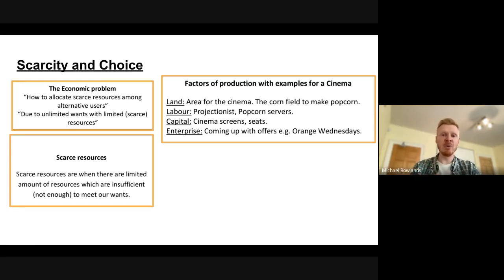Okay, and finally, we have enterprise. This is risk-taking by people in order to achieve profit. So in this case, it would be coming up with the offers. An offer would be Orange Wednesday, where if you're with a certain phone company, you can get 2-for-1 cinema tickets and that sort of thing. Or it would be the entrepreneur that set up Cineworld or Odeon or one of the others.